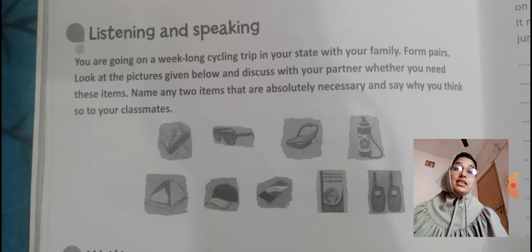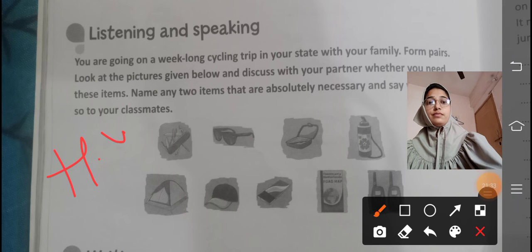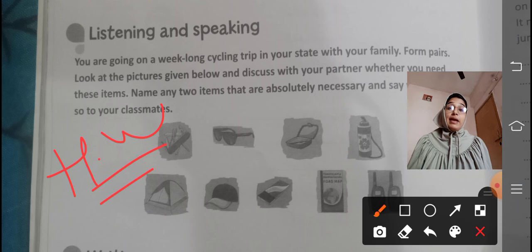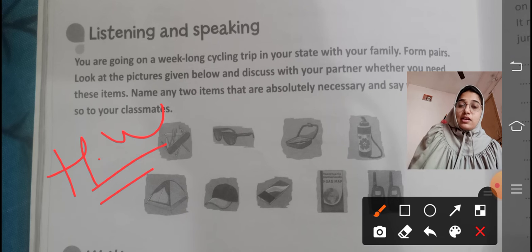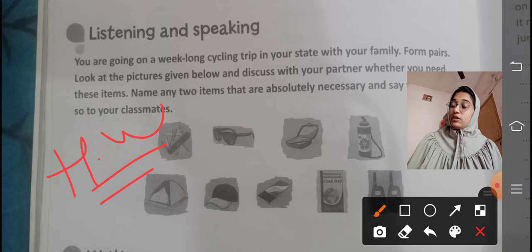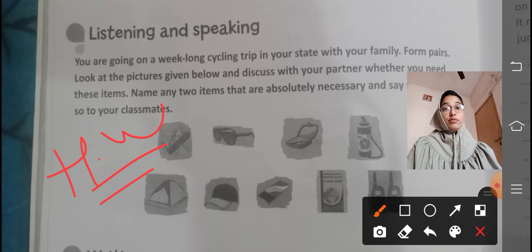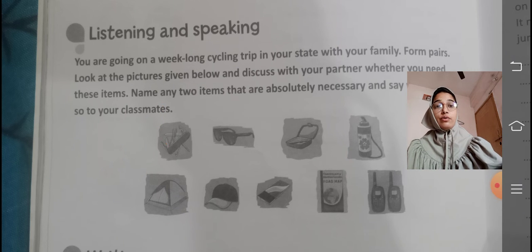So here, this activity you have to do on your own. I'll just instruct you what you need to do. You need to do it as your homework. Now you are going on a week long cycling trip in your state with your family. Here we cannot go, but you just have to imagine what the things are. You just need to speak up, what are the two things. You can do this with your family member at your home, your father, your mother, or your elder sister or brother. You can discuss with them. So you have to do this on your own.